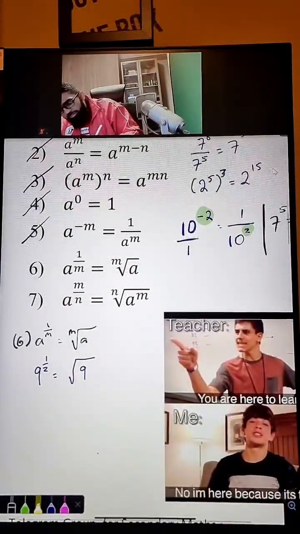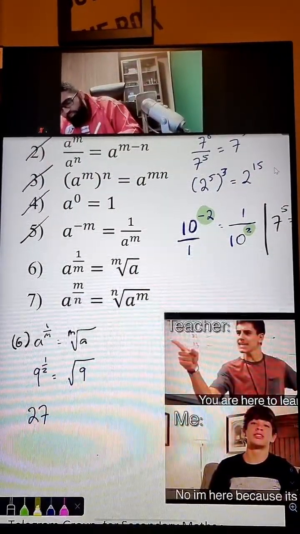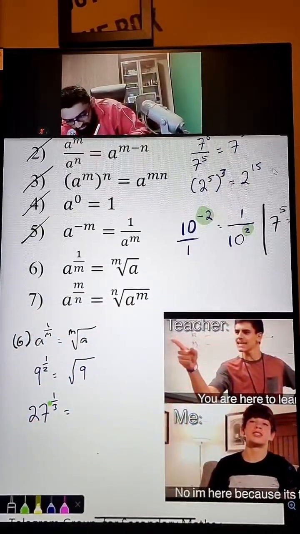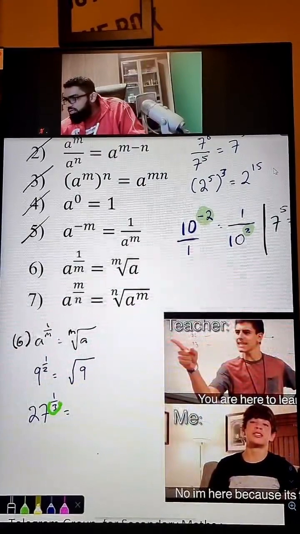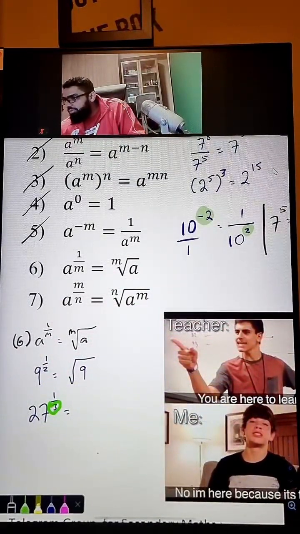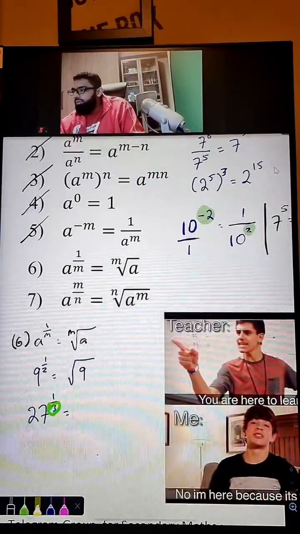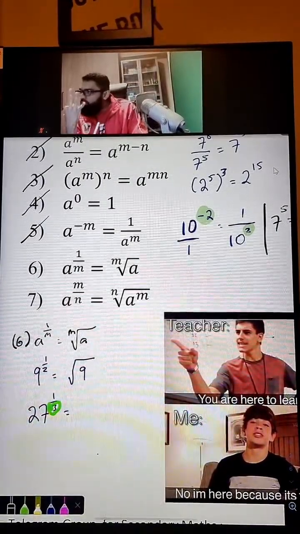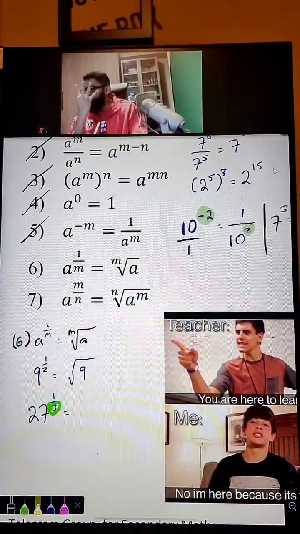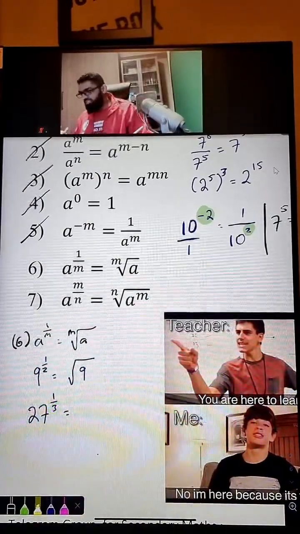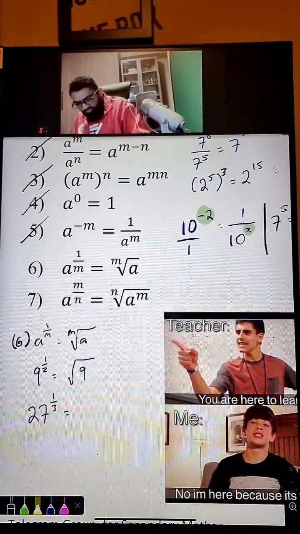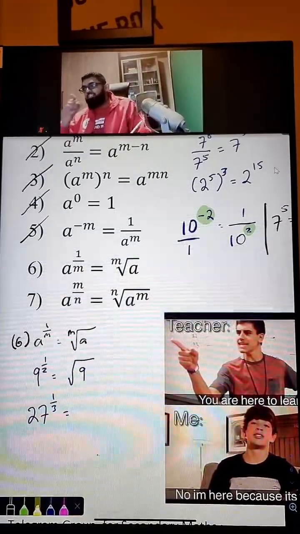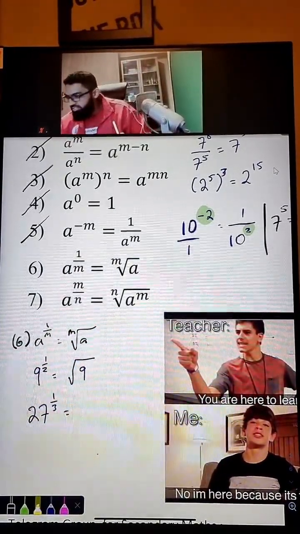Now, let's say, for example, you have 27 to the power of 1/3. Guys, look at the fraction power. Look at the denominator, it's a 3. What type of root is this? Square root, cube root, fourth root. What is it? Look at it, fraction power, look at the denominator. Let me know in the chat. How many of you think it's a cube root? Smash the heart button. Smash it.